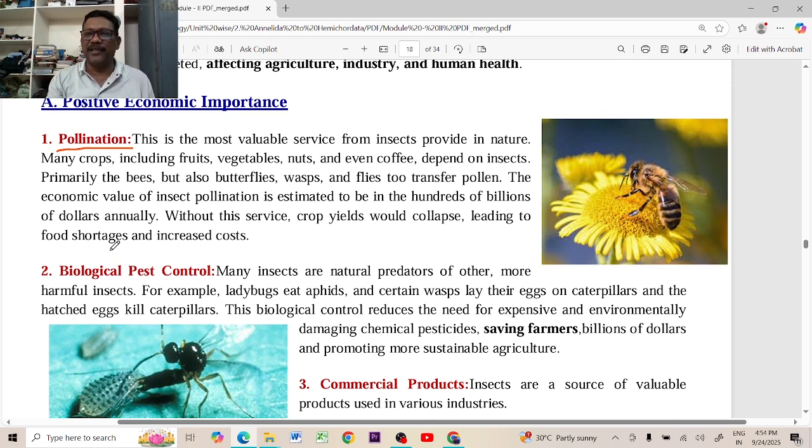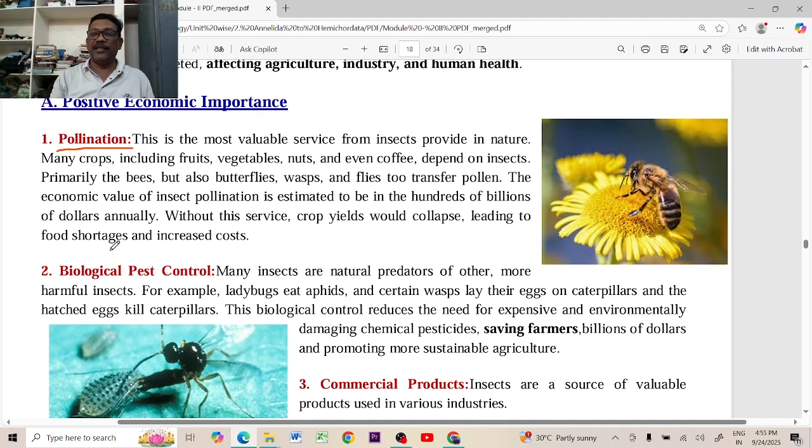Then what is happening? If those insects are disappearing, how can those particular plants be involved in cross fertilization? Remember this: specific plants can attract specific insects. Specific plants can transport the pollen grains with the help of specific insects only. If those insects disappear or go extinct, what happens? Those plants do not get involved in cross fertilization. Those plant species also will become extinct, disappear from this planet.